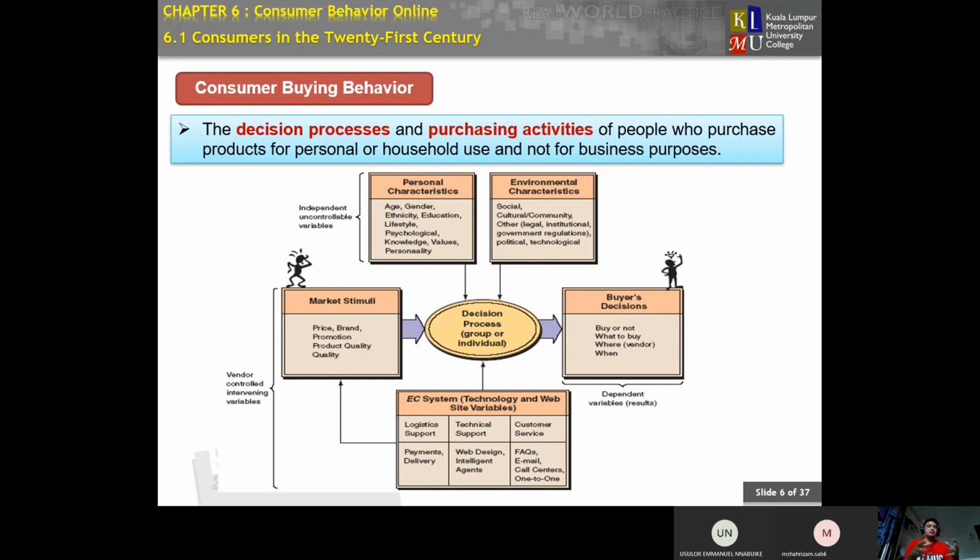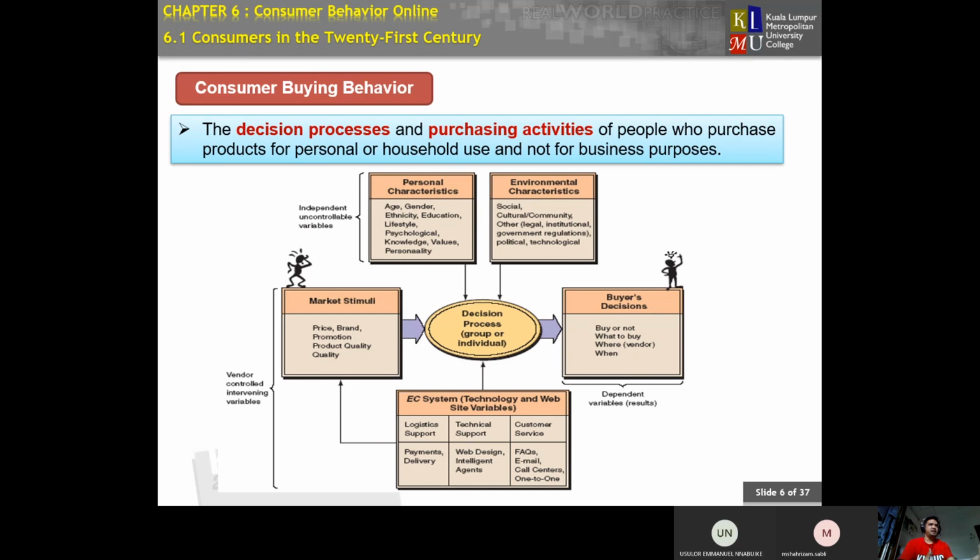When you do this research or study, we need to go in-depth through the consumer itself. Take for example market stimulation regarding the price of the product. Can the price be afforded by our consumer or not?